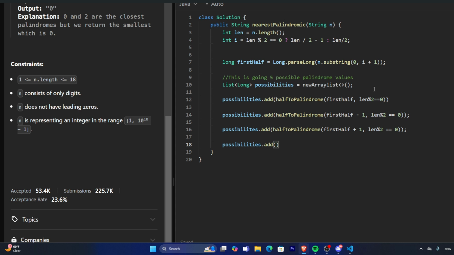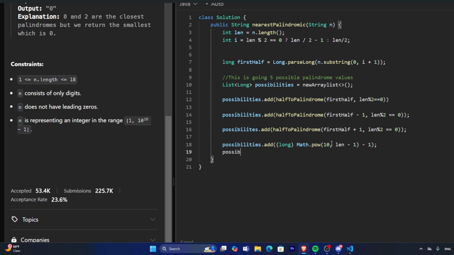So for that, we'll be using the long data type because these numbers could reach 10 to the 18. That's a big number. So math.pow, 10, which is a base number for powers, and then length minus 1. So when the length reaches negative 1, you want to add minus 1 to that. That will handle the lower end of things.